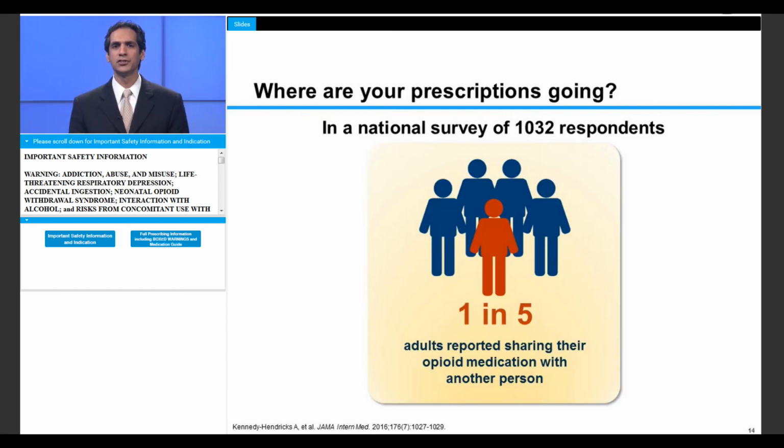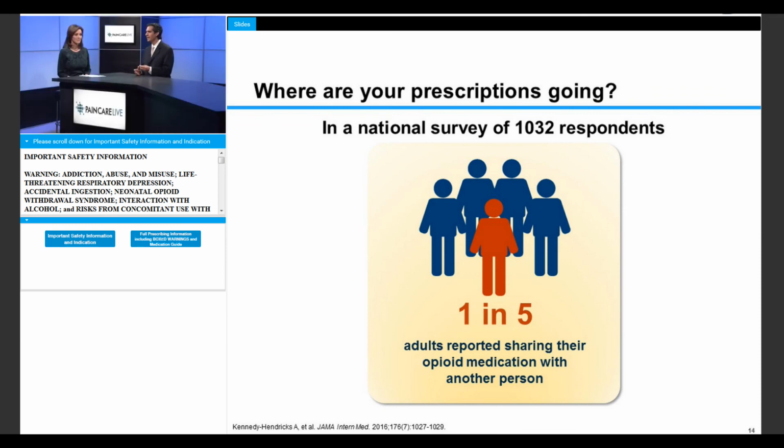Here's a more recent survey providing insights into the journey made by many legitimate opioid prescriptions. Researchers from Johns Hopkins recently published the results of a national survey of 1,032 U.S. adults who had used prescription painkillers in the previous year. Among respondents, 1 in 5 reported that they had shared their opioid medication with another person, with a large number reporting that they gave the medication to someone who needed it for pain.